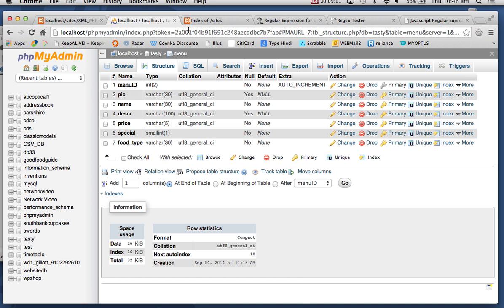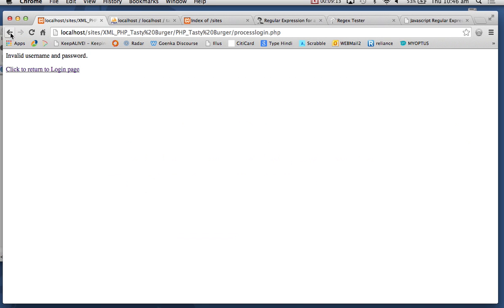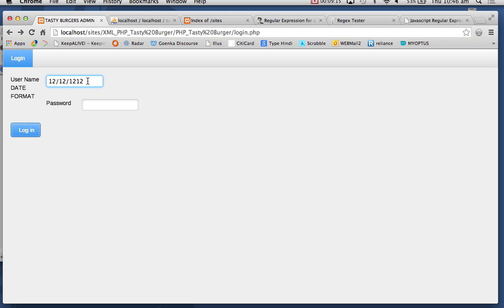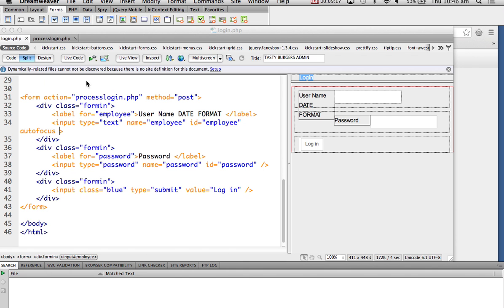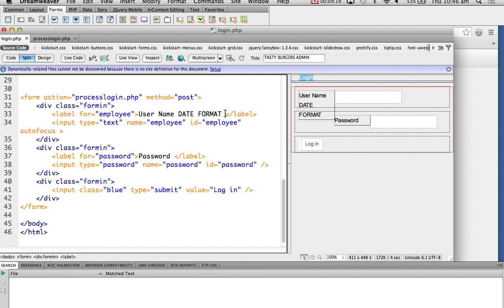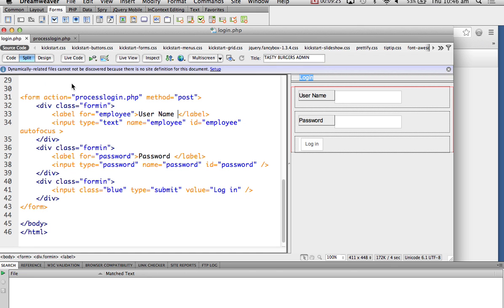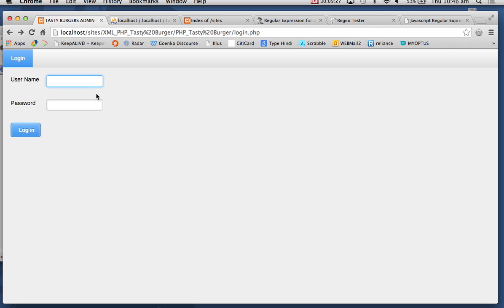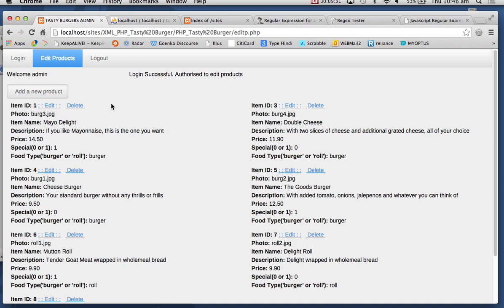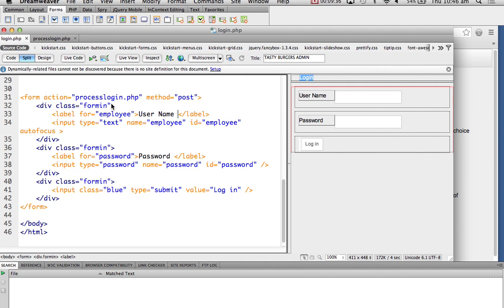Okay, so I'll just fix my form back. I digressed, but it was worthwhile. Okay, so there were two pages. One was the login page, then there was a process login page.